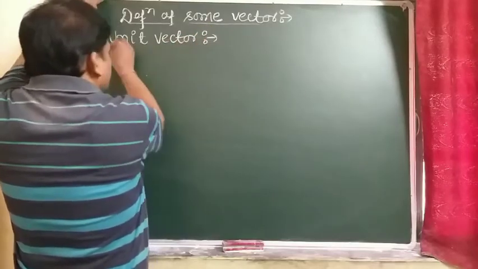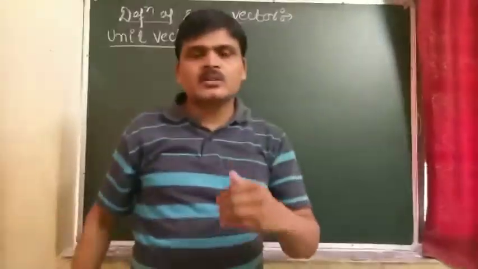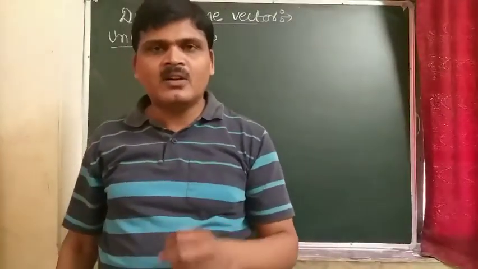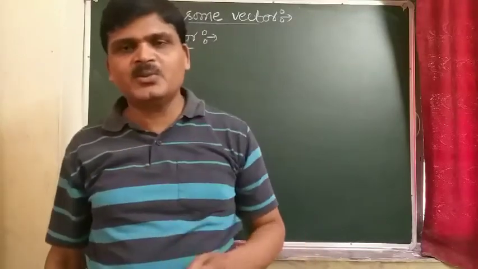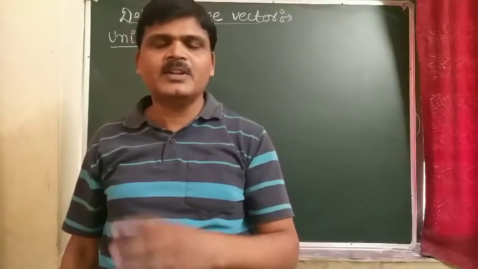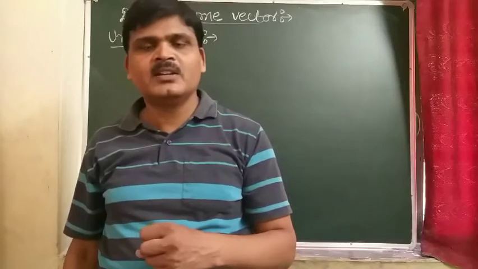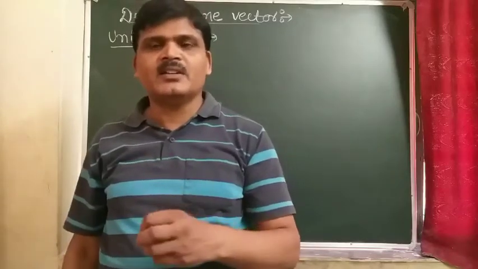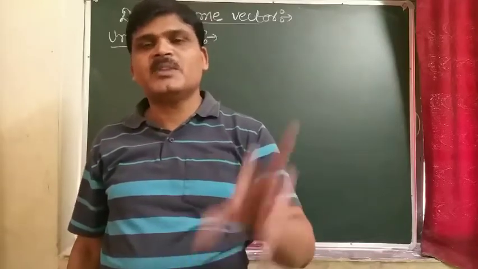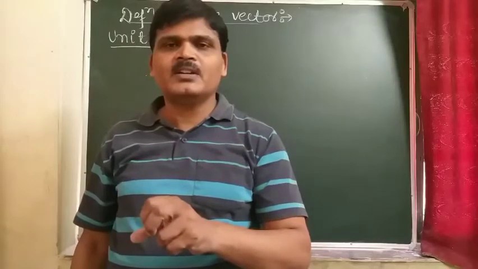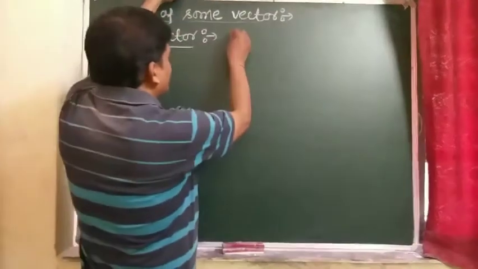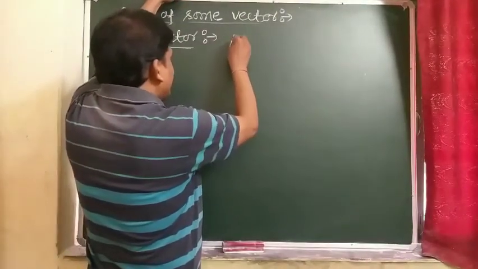Next one is unit vector. So student, what is a unit vector? The unit vector of the given vector is a vector of unit magnitude and has the same direction as that of the given vector. It is represented by the symbol A cap.